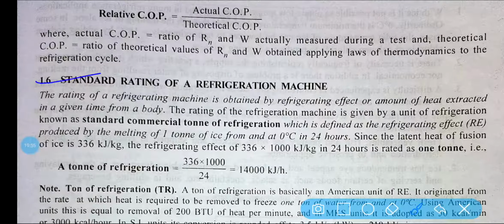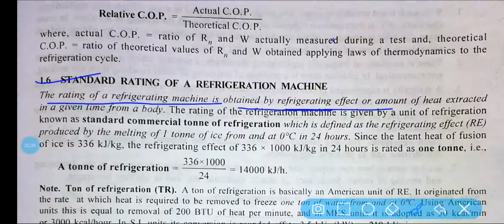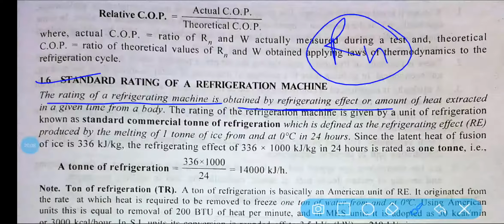Okay, now standard rating of refrigeration system. Basically the rating of a refrigerating machine is obtained by the refrigeration effect. You know how much refrigeration effect we are getting. So that is basically the rating of the refrigeration. By the help of this we can say that this much refrigeration effect we are getting, so this is the capacity. Okay, and rating is determined by the help of that.